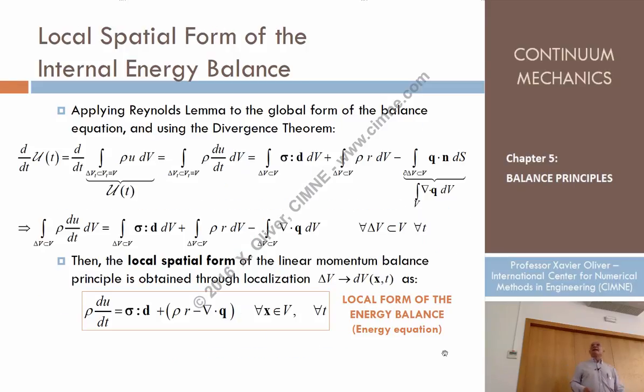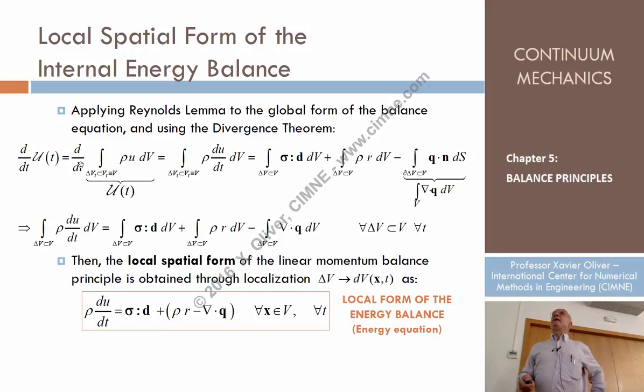Okay. So let's now see if I can obtain a partial differential equation, like we did in previous cases. So let's operate a little bit. Look, here I have at the left-hand side, the differential of the total energy, which can be written in terms of the specific contents, that. By the way, this is a material derivative of an integral, and look that here we can apply the Reynolds lemma.